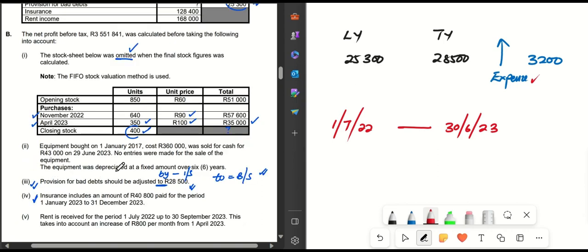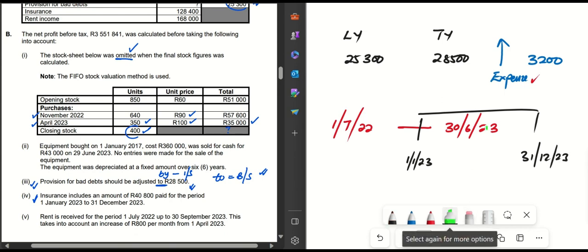Now, we are told that insurance includes an amount of 40,800 paid for the period January 2023. So we are here now, 1st of January 2023, and the period stretches over to 31 December 2023.